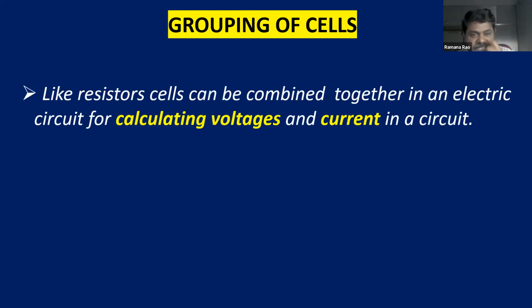Like resistors and capacitors, cells can be combined together. They are going to be combined in an electric circuit for calculating voltages and current in a circuit. In some problems, they will give more than 2 or 3 cells also. We are going to learn how to solve the problems when grouping of cells and combination of cells are given in the problem. Right, children?